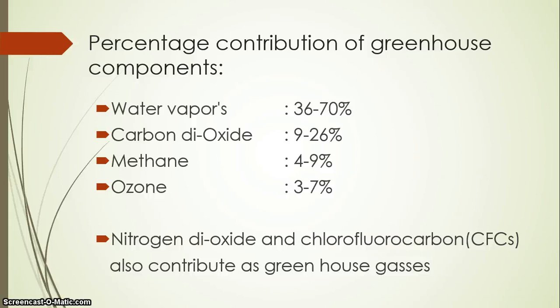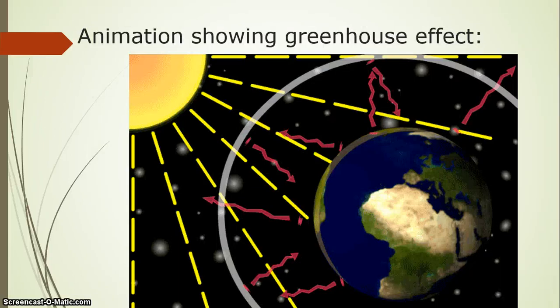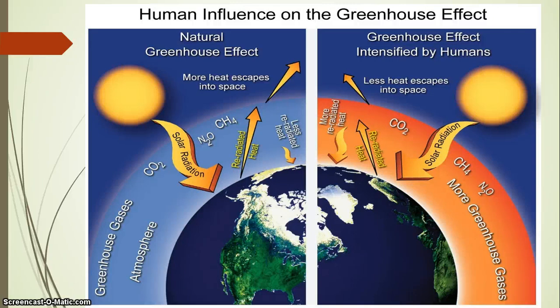If the percentage of these gases increases in our atmosphere, then the greenhouse effect, which is important for human existence, will become worse, and the Earth will not be warm, it will become hot. So in this figure you can see natural greenhouse effect is very important, as you can see greenhouse gases CO2, N2O, CH4, that is methane, and water vapor, due to which some of the heat gets trapped in the atmosphere and makes our Earth warm.